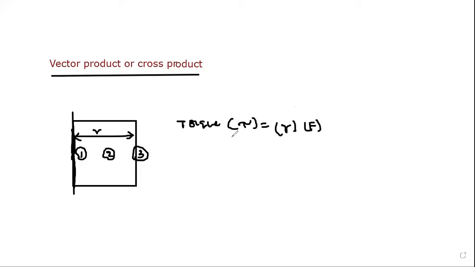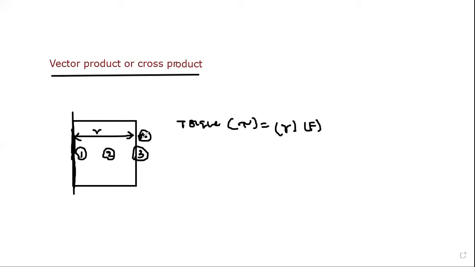Let me consider one point here. If force is applied in the inward direction, that means into the paper, perpendicular to the perpendicular distance. This is r bar, the position vector.